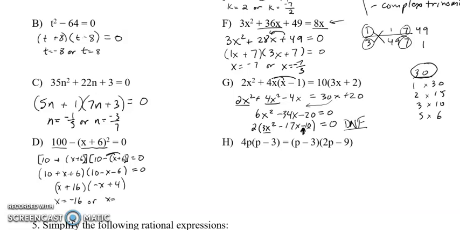This says that x is going to be equal to negative 4, right? Because the opposite of the negative 4 over the negative 1 is going to be positive 4. So fix that: x equals negative 16 or x equals positive 4.